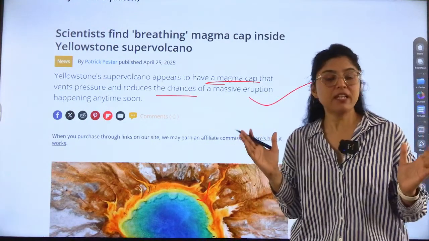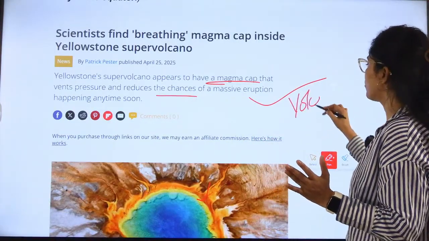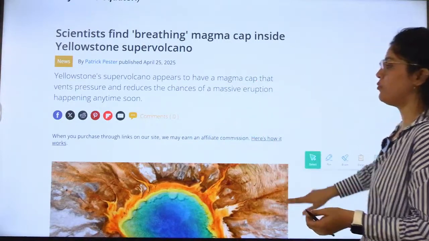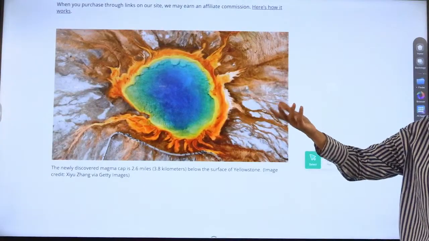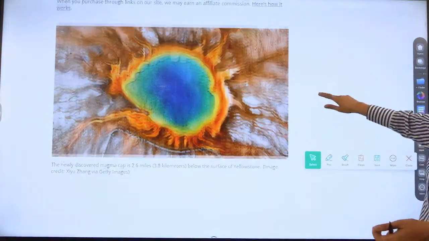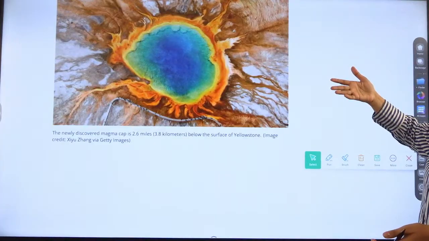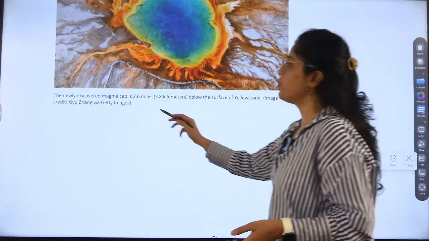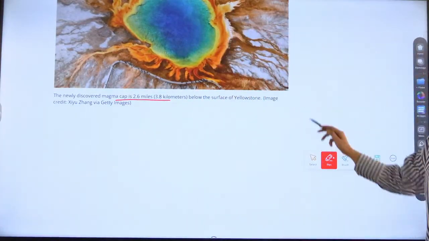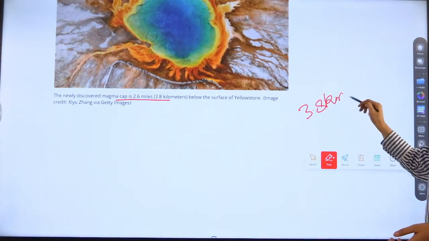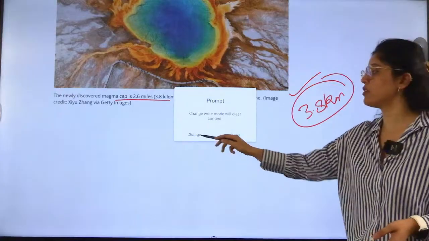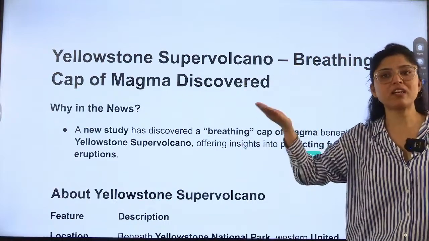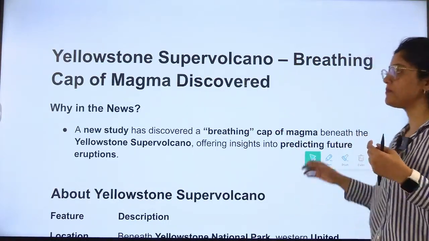How a volcano erupts, that is also important, right? Volcanism. What is volcanism? How are volcanoes erupting? What does it lead to? How many kinds of volcanoes are there? That is also important. What is the meaning of super volcano? The newly discovered cap is 2.6 miles, 3.8 kilometers, the distance, the area, the size of the surface of Yellowstone. So just look at the size and the impact. Bigger the size, bigger will be the impact. That is why it is called super volcano. Okay.